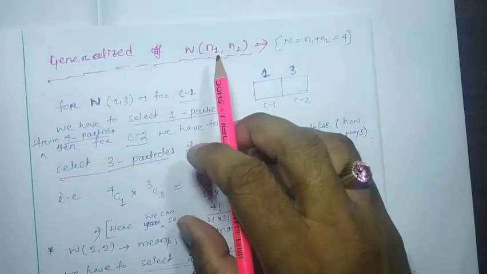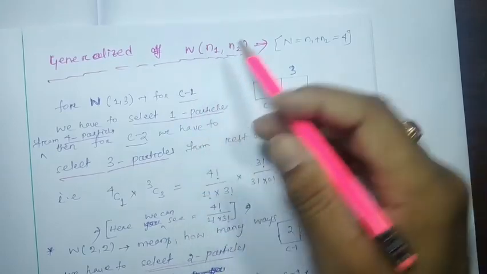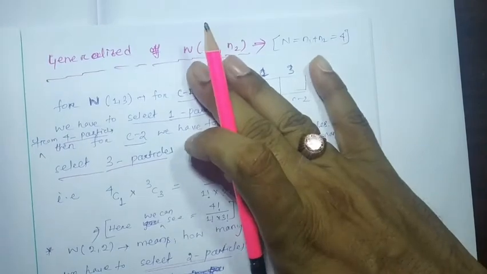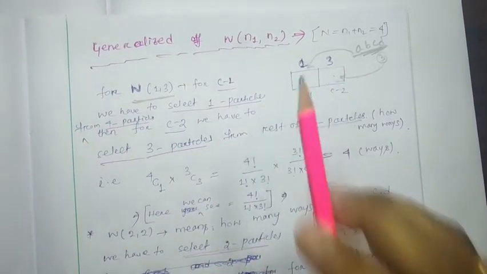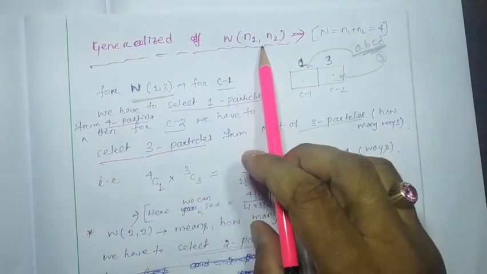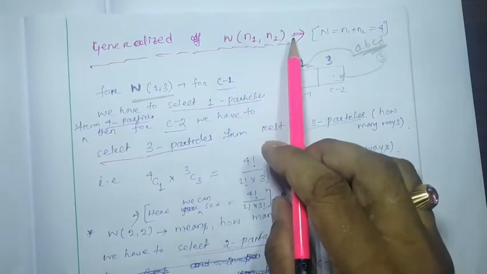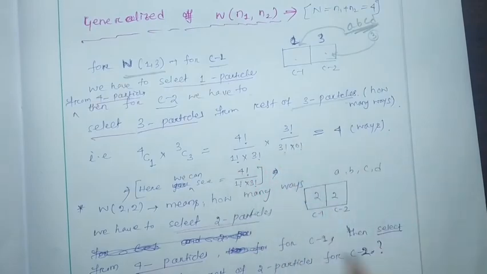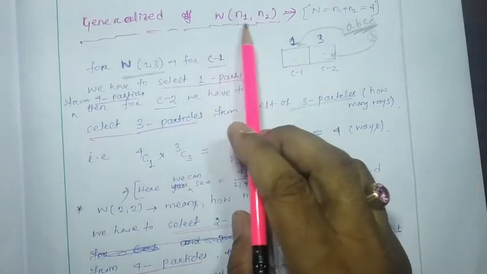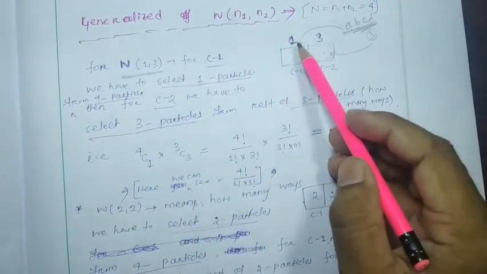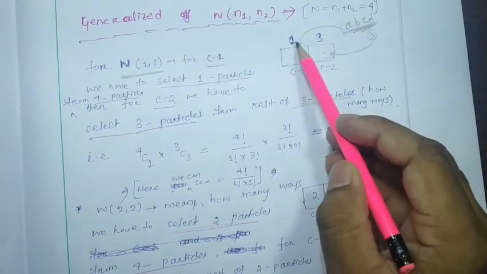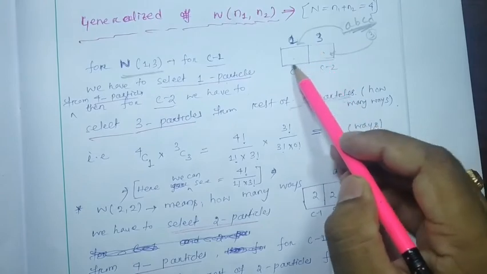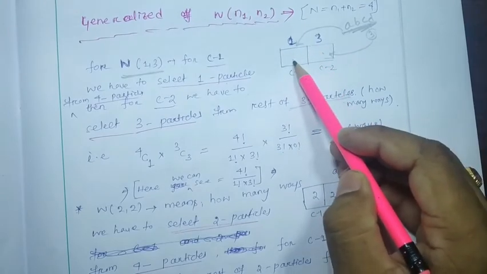What is the meaning of W n1 n2? I am explaining, you just watch. This portion is interesting and important, the generalized W n1 n2. Carefully you have to watch. Whatever I told, W n1 n2 means that one particle has been taken, first one particle has been selected from these four particles and filled in compartment 1.